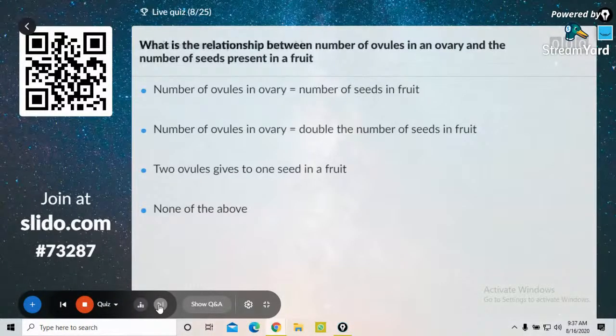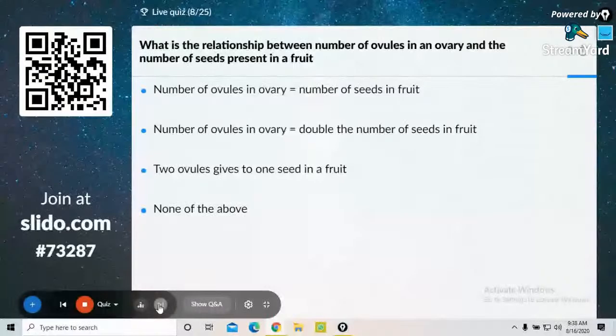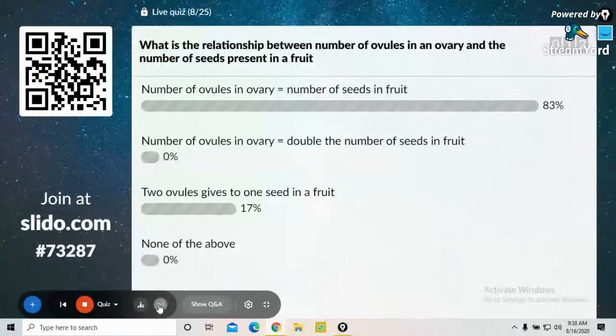Simple question. What is the relationship between the number of ovules in an ovary and the number of seeds present in a fruit? Number of ovules in ovary equals the number of seeds in fruit. Number of ovules in ovary equals double the number of seeds in fruit. 2 ovules give 1 seed in a fruit.